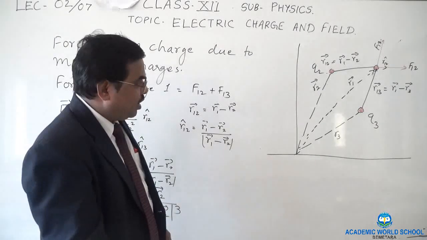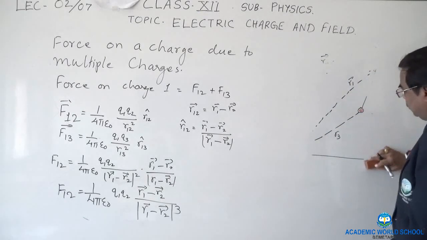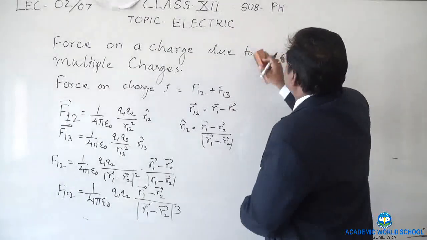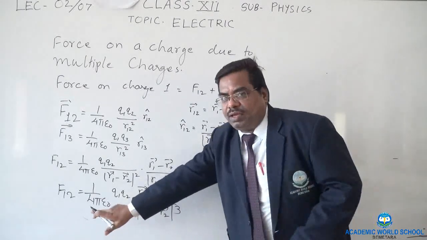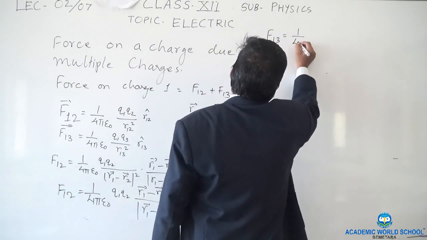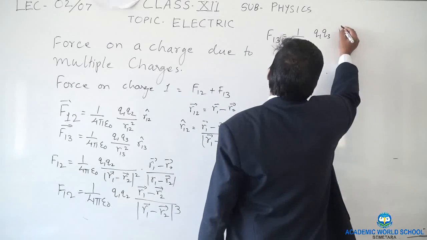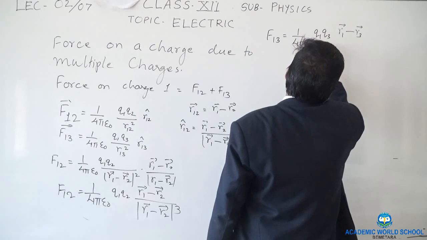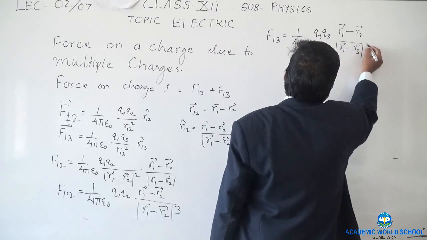Similarly, F13 is equal to 1 upon 4 pi epsilon Q1 Q3 (R1 minus R3) upon mod R1 minus R3 cube.